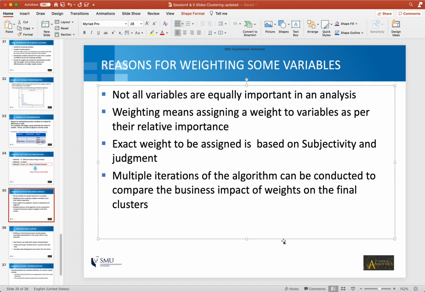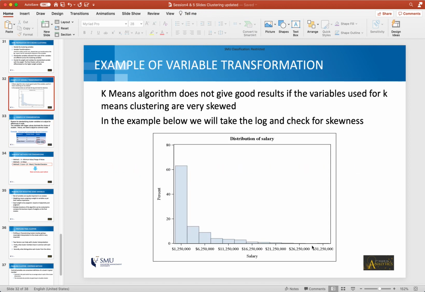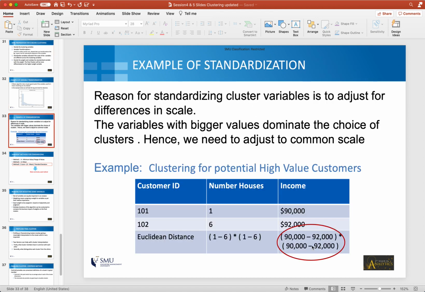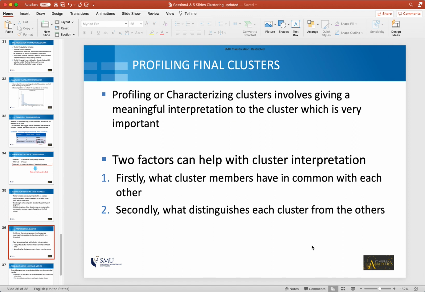So basically we talked about the 4 data preparation steps before doing k-means clustering, and the order is important. Keep that in mind, that you will first choose the variables, you will do the transformation for skewed columns, then you will standardize all the variables in case there are differences in scale, and after that, if needed, you can decide on applying a weight, and if there is no need, then you don't need to apply the weight. So that brings us to the end of data preparation.